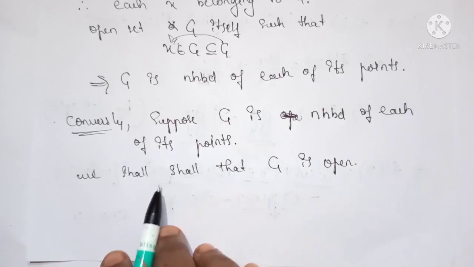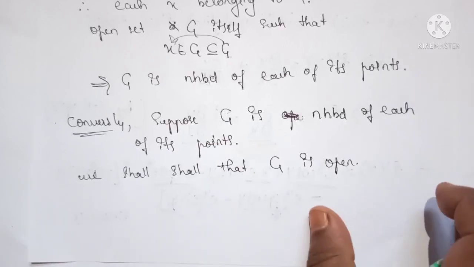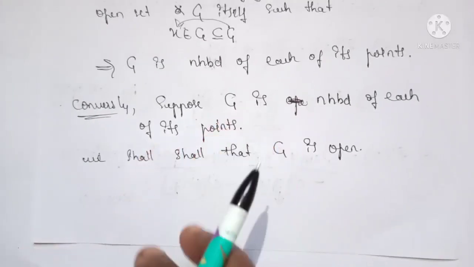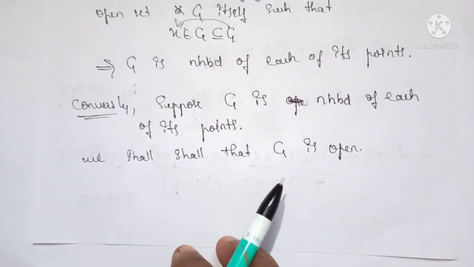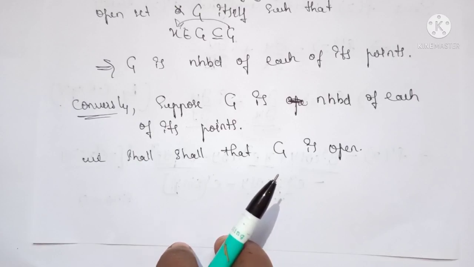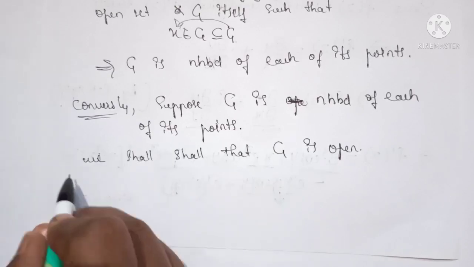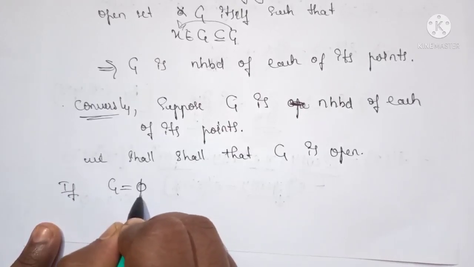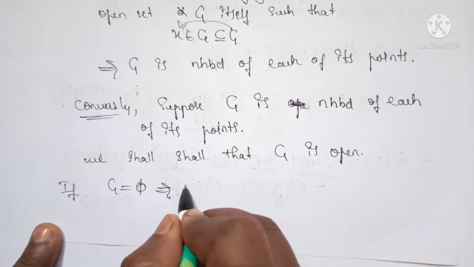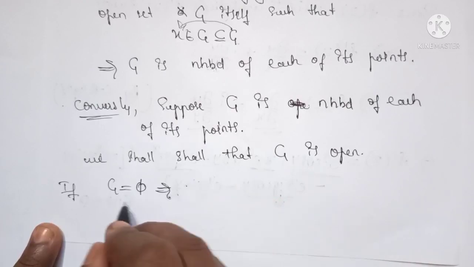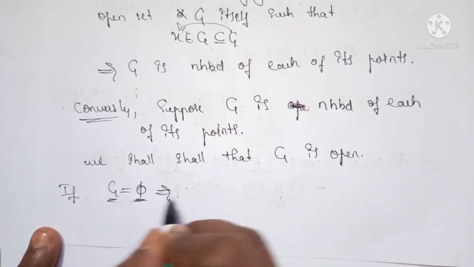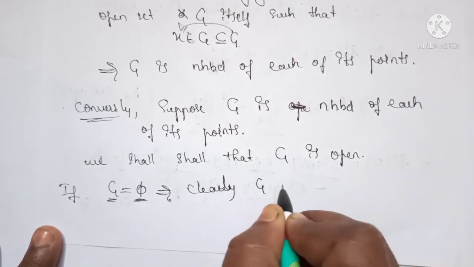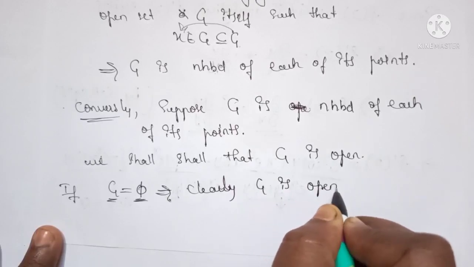Then we shall show that G is open. So here we assume that G is a neighborhood of each of its points, then we shall show that G is open. For that, there arise two conditions: G may be the null set or G is non-empty. Suppose G is the empty set, that is G equals null set. Then clearly G is open because phi is an open set.